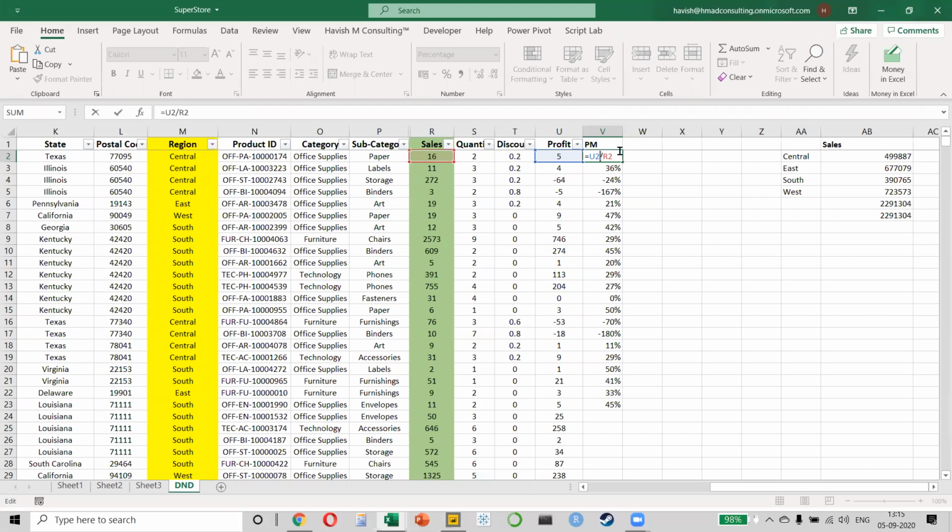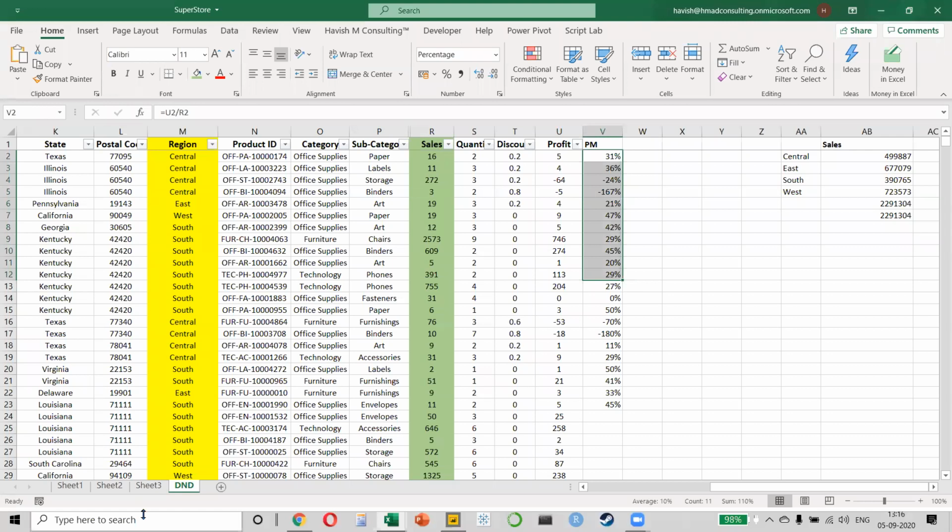Absolutely, right? So most of you are saying, no, of course not, because I don't want to find the profit margin for an individual row. I want to find the profit of the total region divided by the sales for the total region. So I know, a few of you have said yes. So Saurabh and Siddharth, just think about it. If Maruti says that the profit margin that we earned is 5%, and they find the profit margin of every single model and then average it, will it be 5%? Of course not. Why not? Because every model would have sold a different number of units. Obviously, I can't find the profit margin like this and then average it out. It will not be correct.